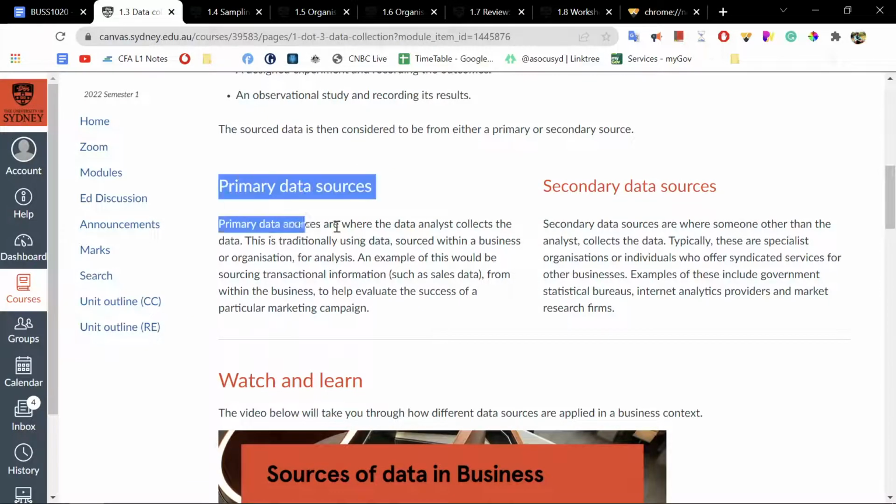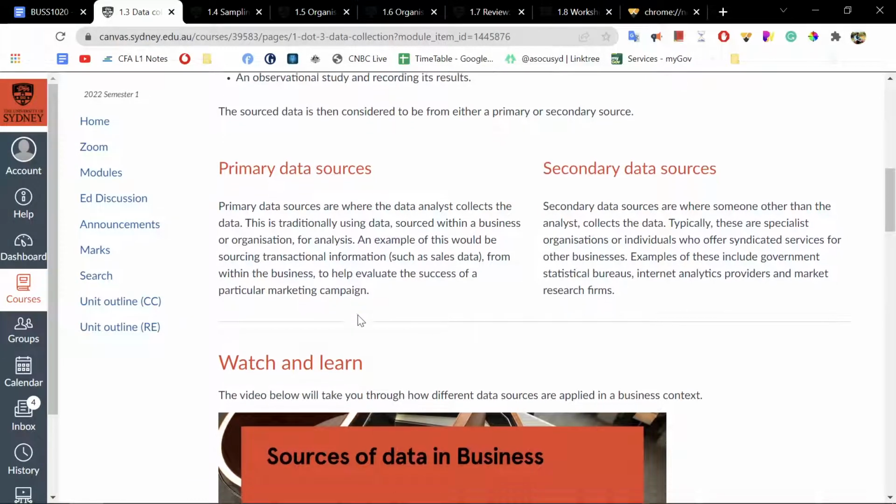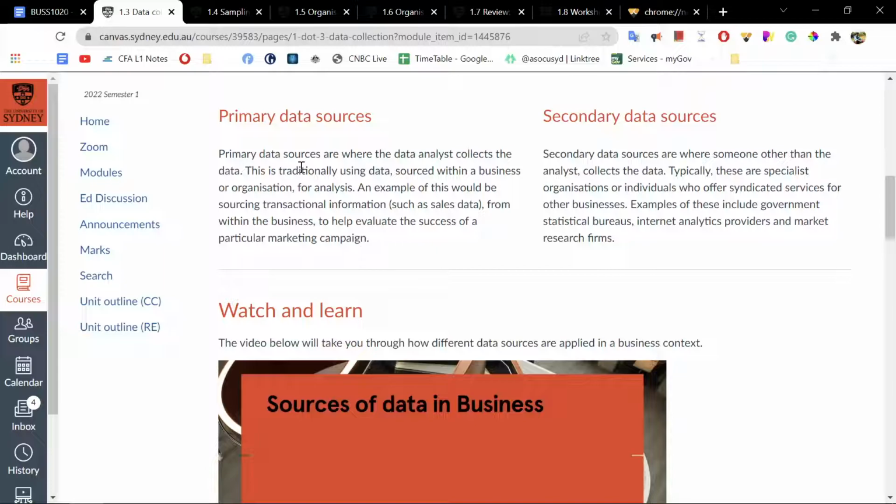Now, let's differentiate between primary and secondary data sources. Primary data sources are where the data analyst collects the data. So this is traditionally using data sourced within a business or organization. For example, sourcing transactional information such as sales data from within the business to help evaluate the success of a particular marketing campaign. Whereas secondary data sources are where someone other than the analyst collects the data. So this could be collected by the business or the organization, or by third parties such as government organizations, international organizations such as the United Nations, or censusing organizations.